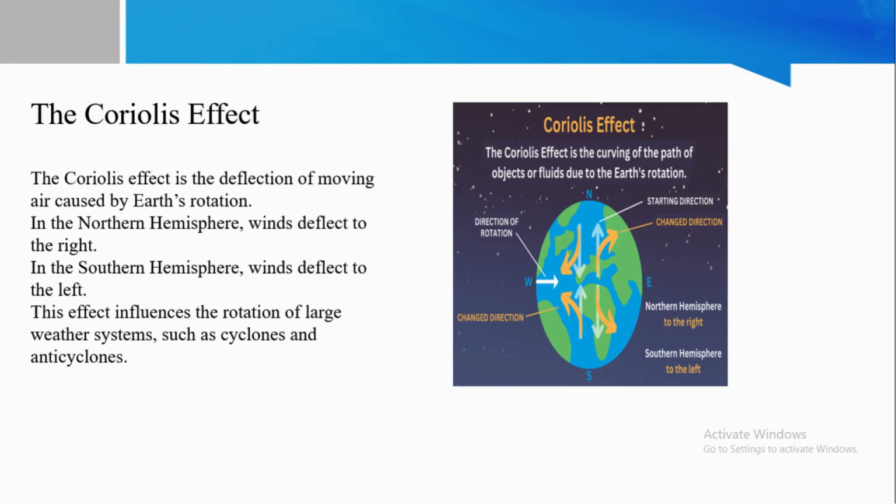There is the Coriolis effect. The Coriolis effect is the deflection of moving air caused by the Earth's rotation. In the northern hemisphere, winds deflect to the right. In the southern hemisphere, winds deflect to the left. This effect influences the rotation of large weather systems such as cyclones and anticyclones.